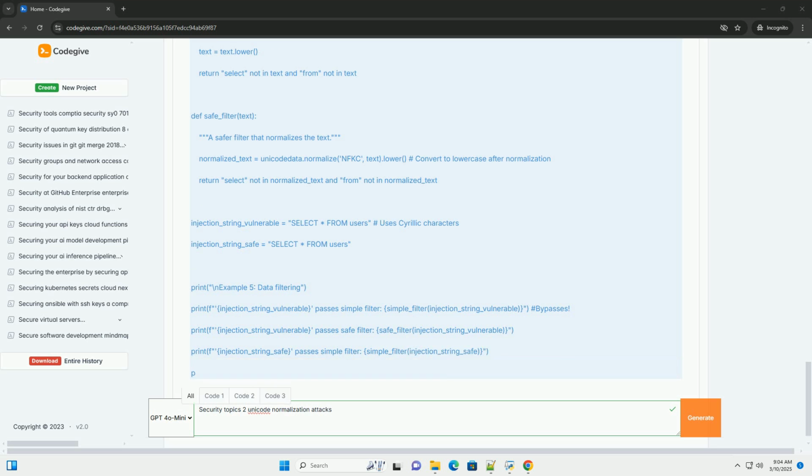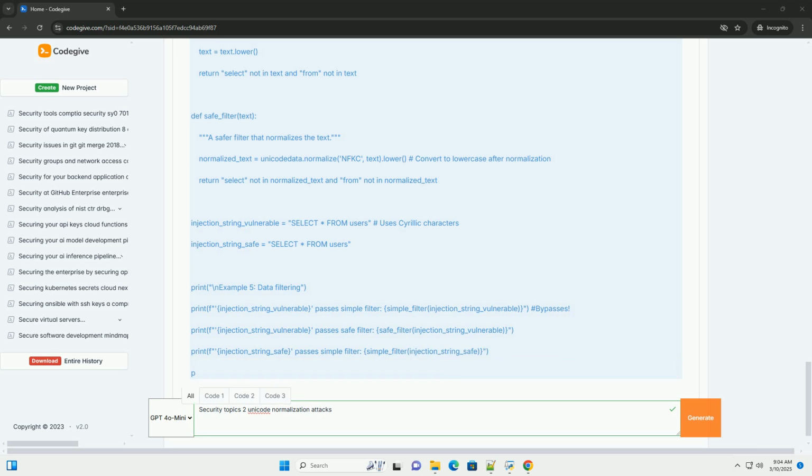Without normalization, é could be encoded as a single code point, U+00E9, or as two code points, U+0065 for e followed by U+0301 for the combining acute accent. Without normalization, é and e\u0301 would be considered different strings, despite appearing visually identical.